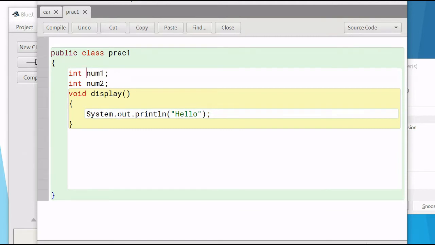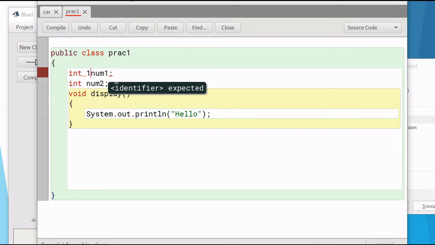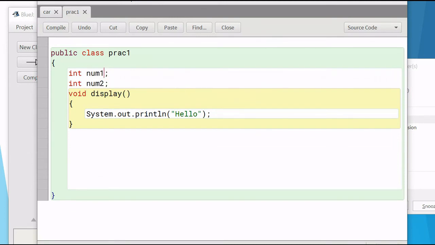But I can never use 1number, because a number cannot be the first character in an identifier. It is giving me an error that identifier expected. So these are the rules I have shown you. The size of the identifier can be anything. A variable name or an identifier can be as long as you want. Okay, so these were the rules of identifiers.